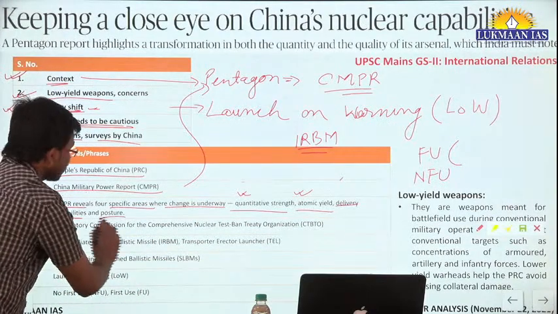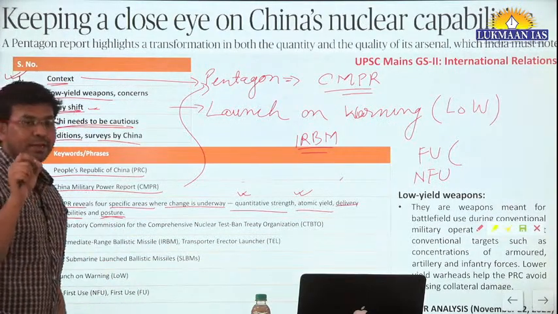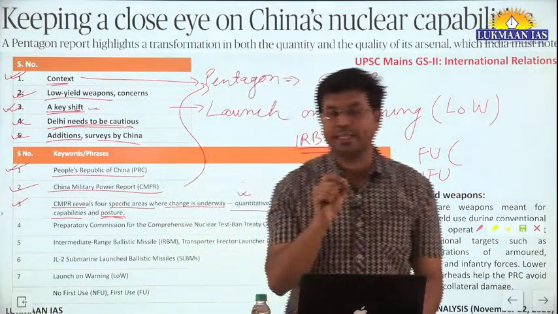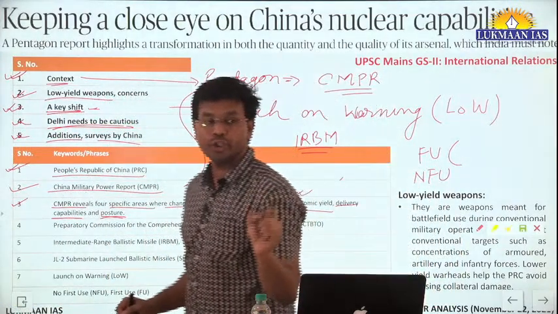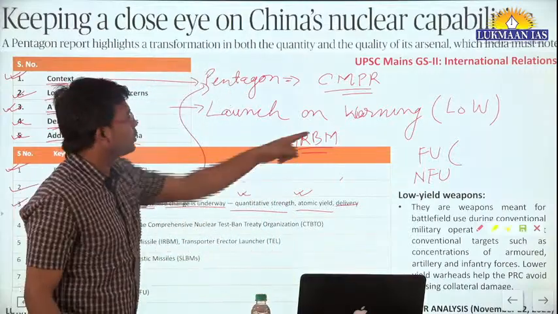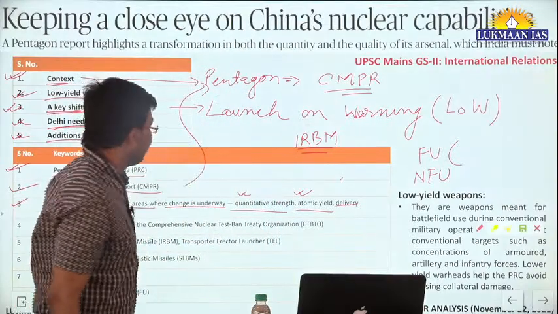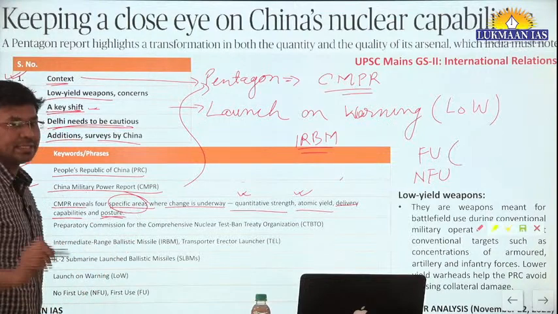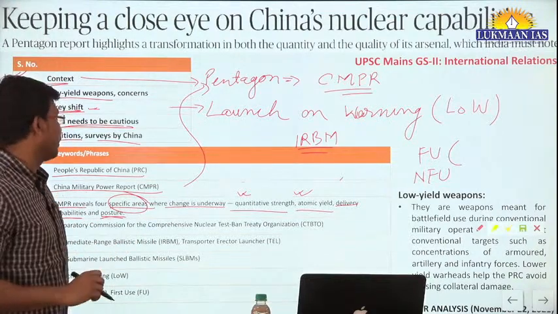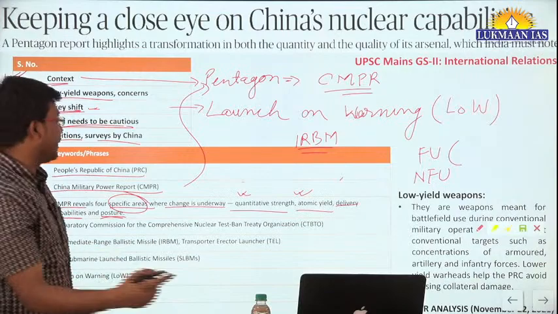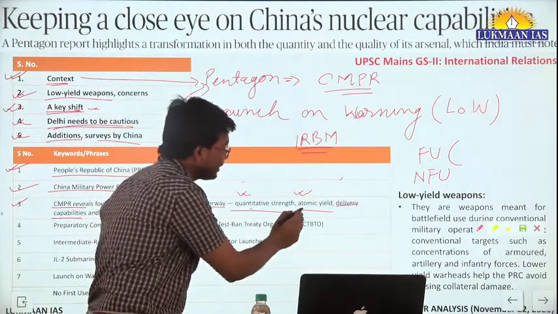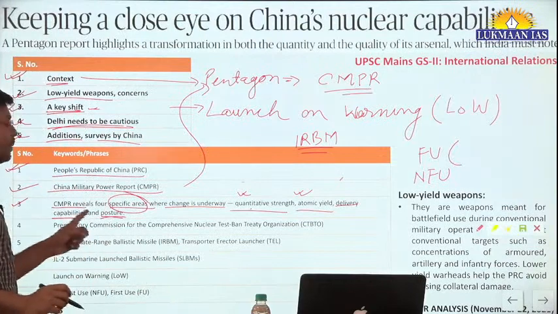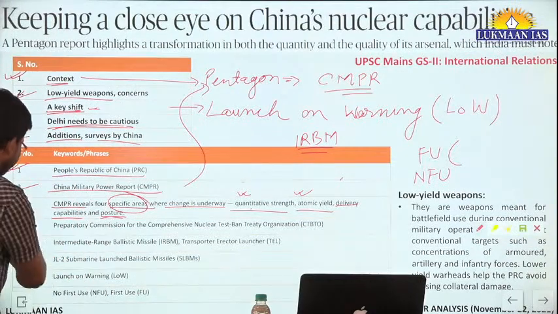Okay, and posture means the kind of doctrine that they are following. What doctrine are they following? China is following the doctrine of launch on warning. Okay, launch on warning we have written. So these are the four specific areas where China has improved, where change is happening. One is quantitative strength, second is atomic yield, third is delivery capabilities, fourth is posture.